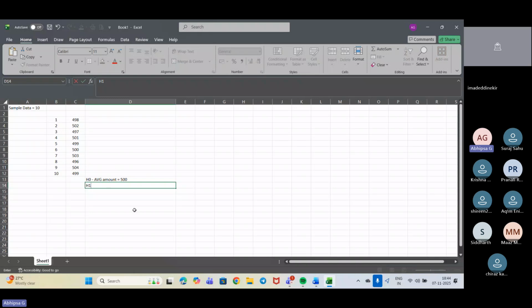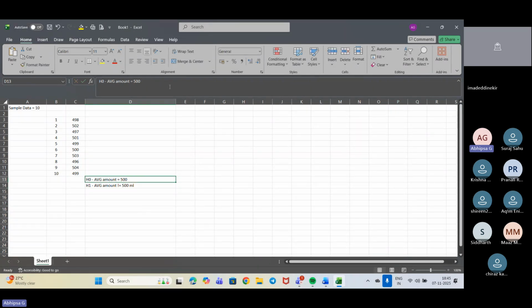Guys, at least respond. Are you understanding or not? Yes, ma'am. Okay. So this AVG is the average amount, and it is not equal to 500 ml. Let's put ml for easier understanding.